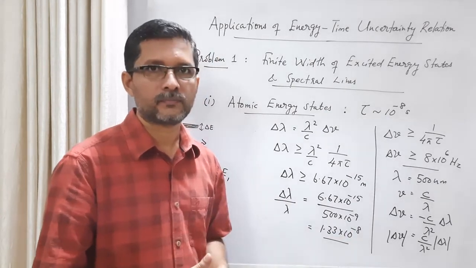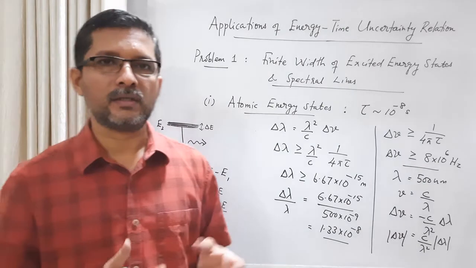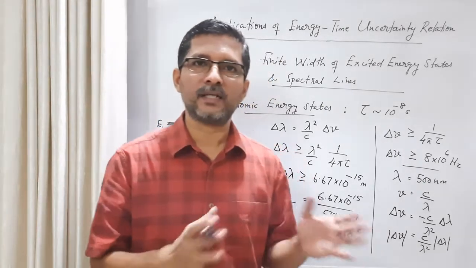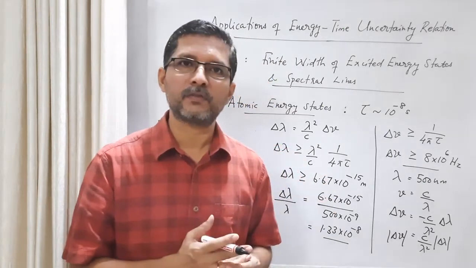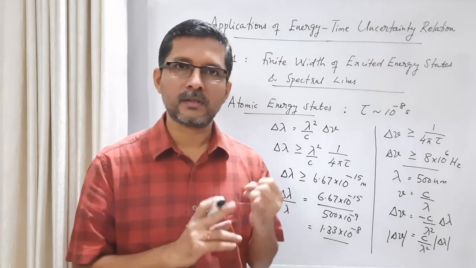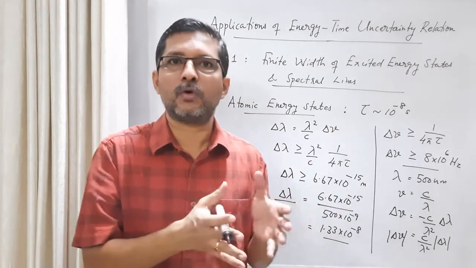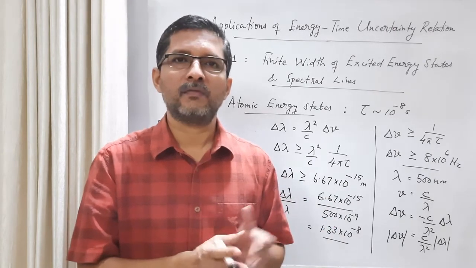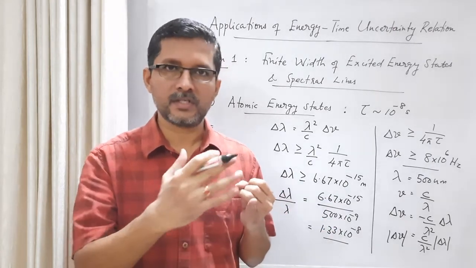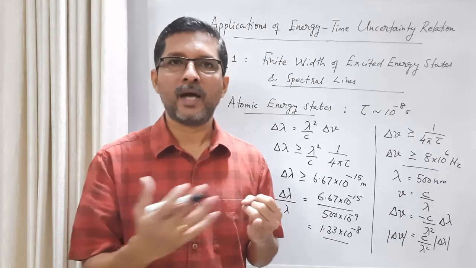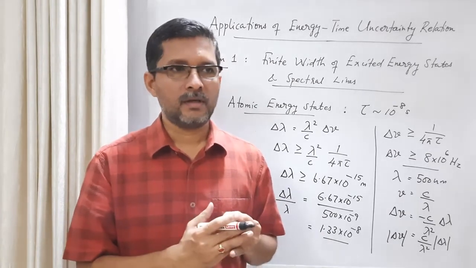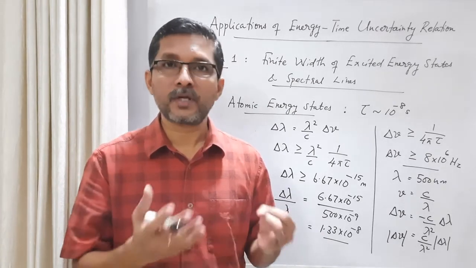It's very small. If you consider spectral lines, there are basically three reasons for finite width of spectral lines. This finite width we can also call broadening of spectral lines. One is collision broadening, due to the random collisions between atoms at any temperature. Second is Doppler shift broadening.